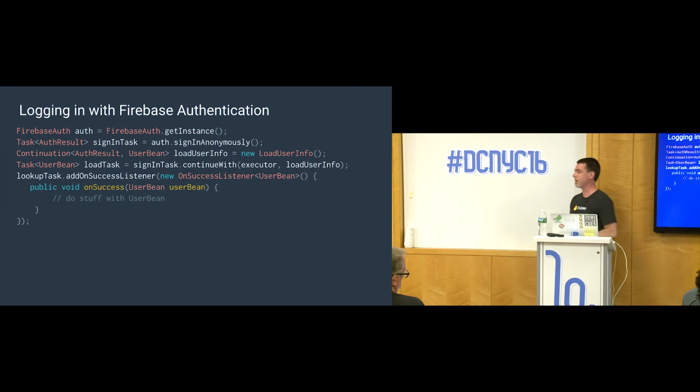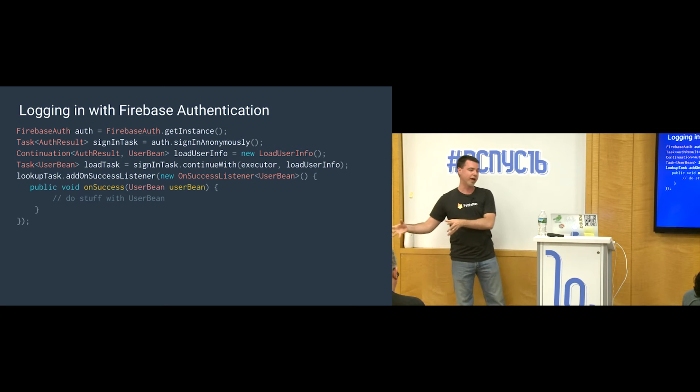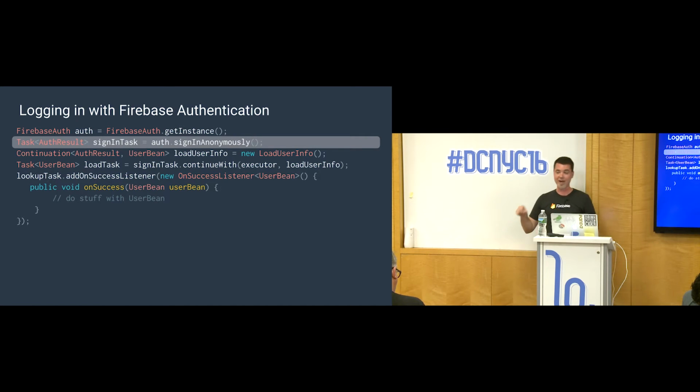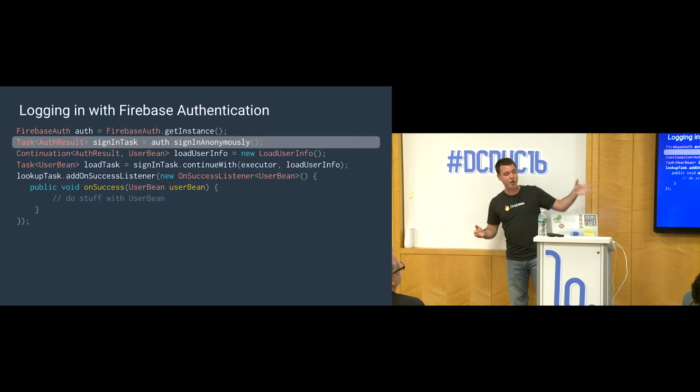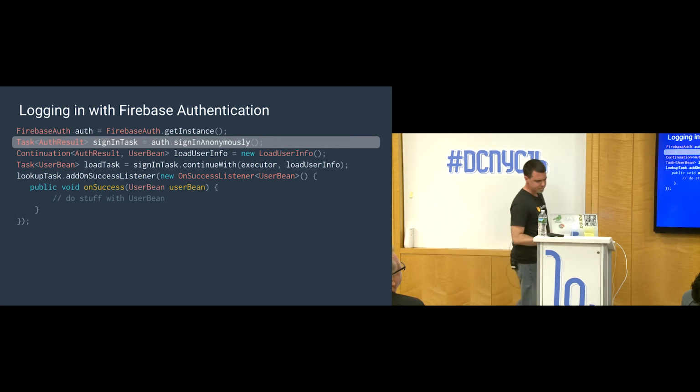So let's look at a real example. If you're using Firebase Authentication to get users logged into your mobile app, you will undoubtedly call at some point a method to get the user signed in. So in this case, we're going to call the sign in anonymously, and this is for anonymous login. If you have a regular login, it's a different method. They do generally the same thing. It's going to return you a task, and that task is parameterized by an auth result. That auth result represents the results of whatever the login process was.